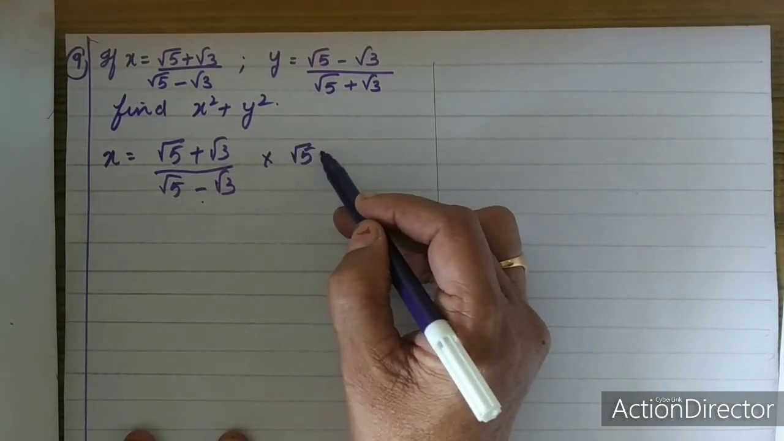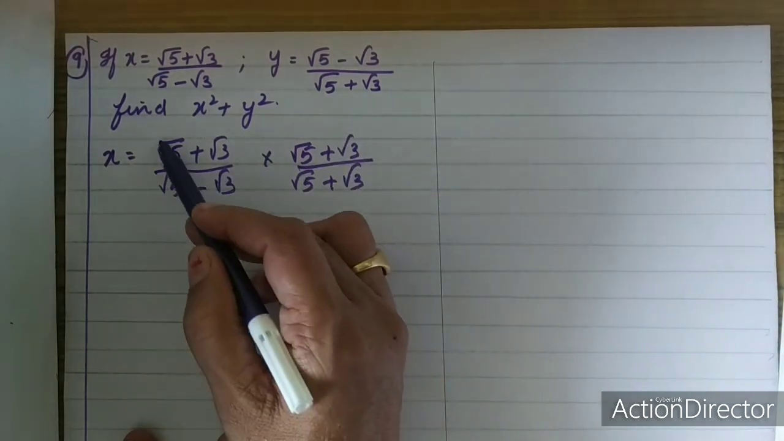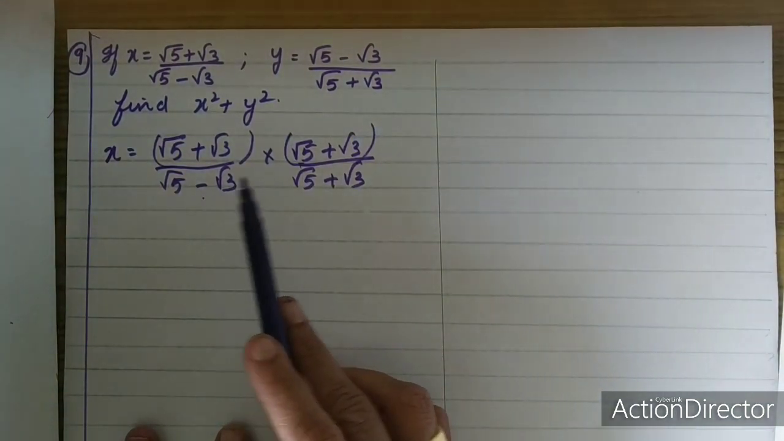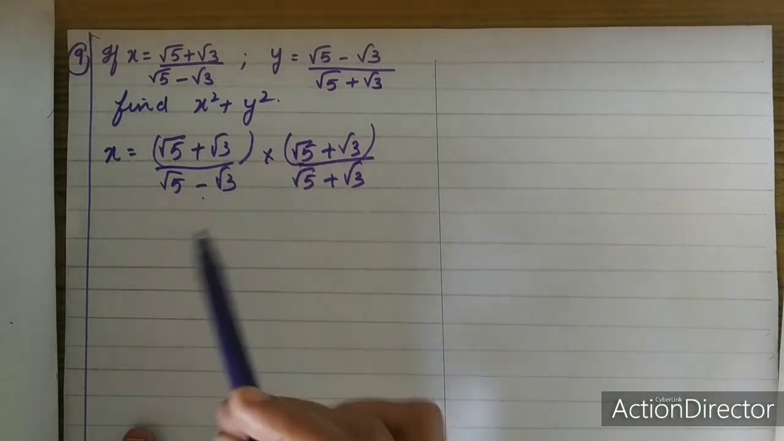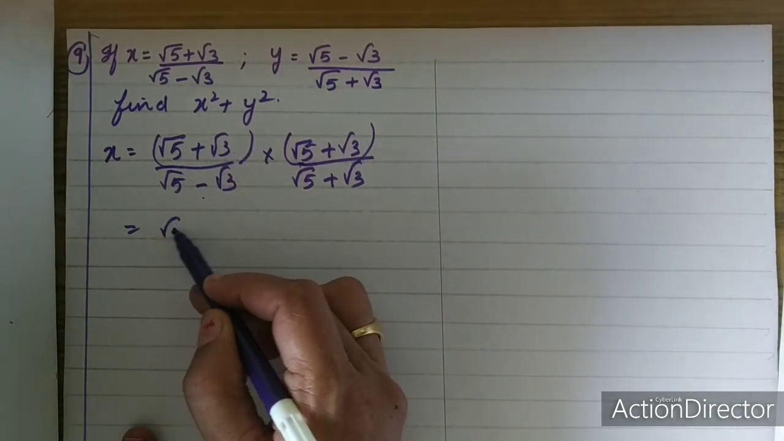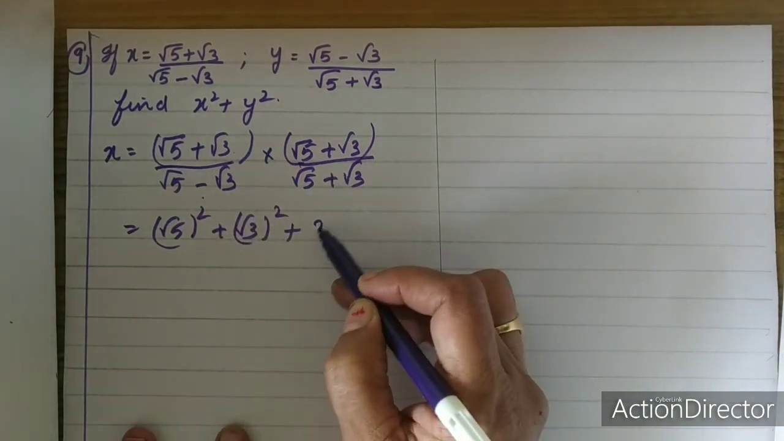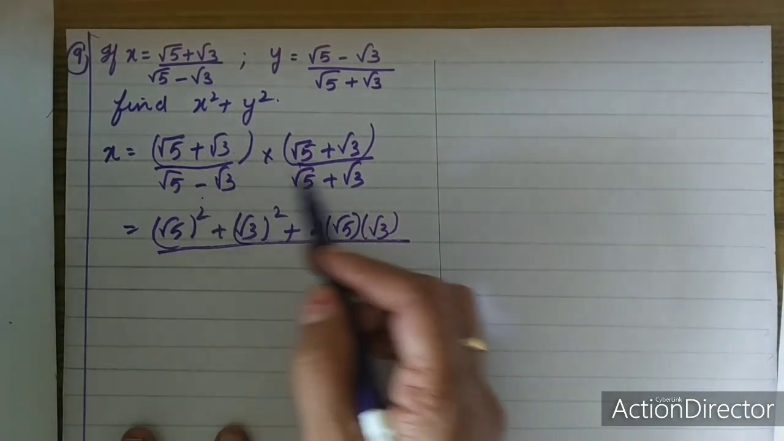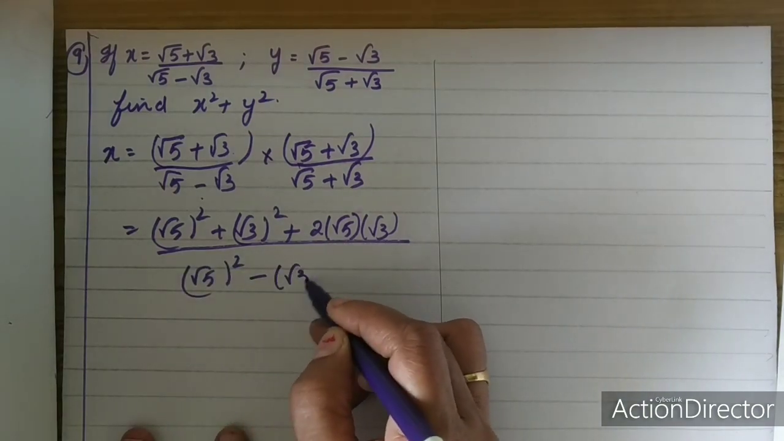So I will be writing root 5 plus root 3 upon root 5 plus root 3. So in the numerator, if you are able to observe, it is (a plus b) whole square, and in the denominator always in the case of rationalization, when there is an expression, you will have a square minus b square. So in the numerator it is (a plus b) into (a plus b), which is a square plus b square plus 2ab, 2 into root 5 into root 3. And in the denominator a square minus b square. So root 5 whole square minus root 3 whole square.